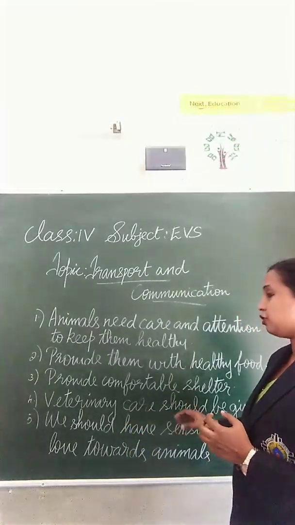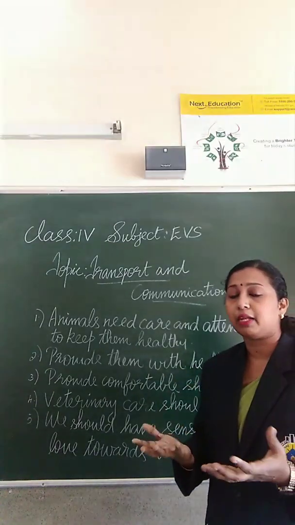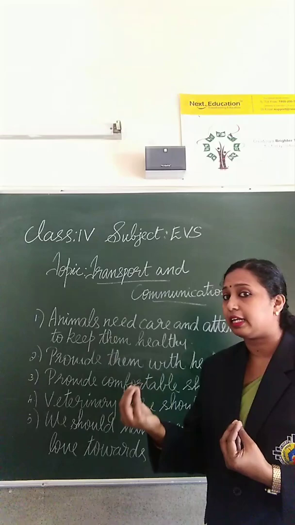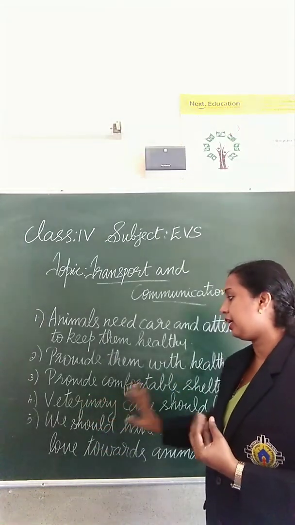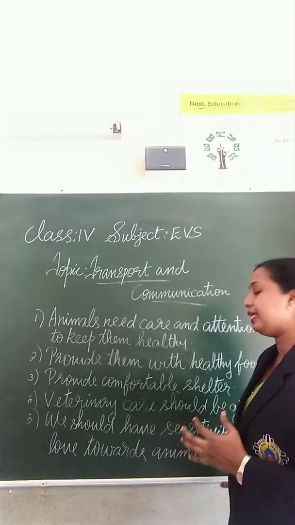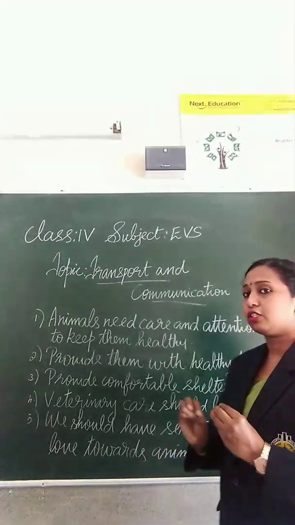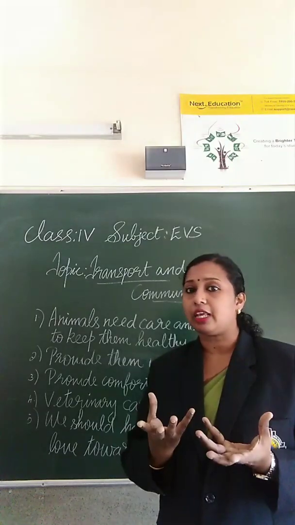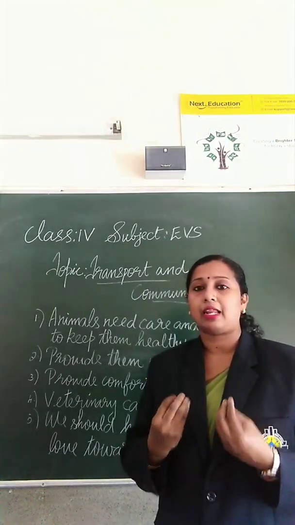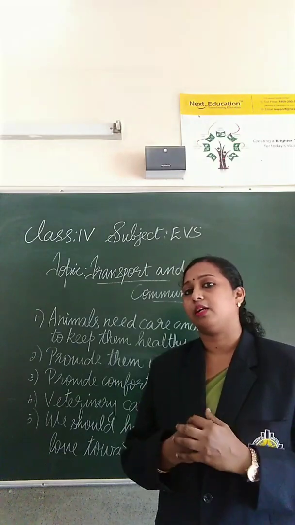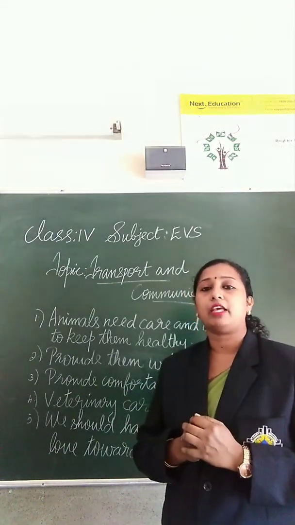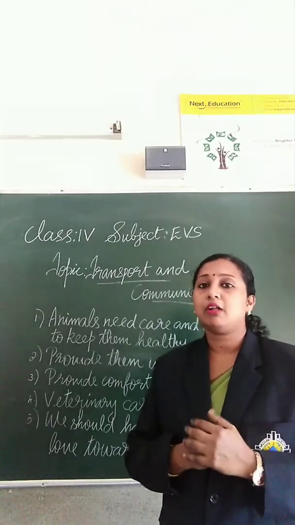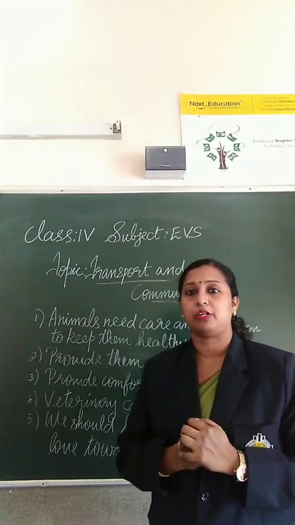Then veterinary care should be given to the animals. Veterinary care means if any health issues or any diseases are there, they should be taken to the veterinary doctor. Next, we should have sensitivity and love towards animals. What do you mean by sensitivity? Understanding the feelings. So we should understand the feelings of animals and show love towards them. So these are some of the ways by which we can care for the animals used for transport.